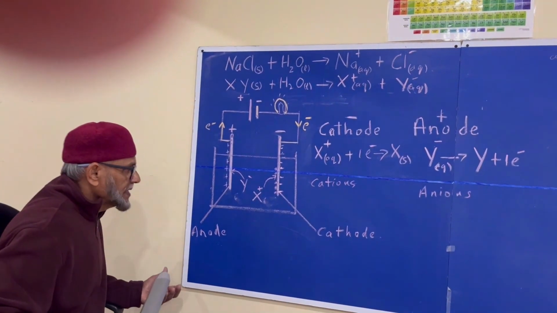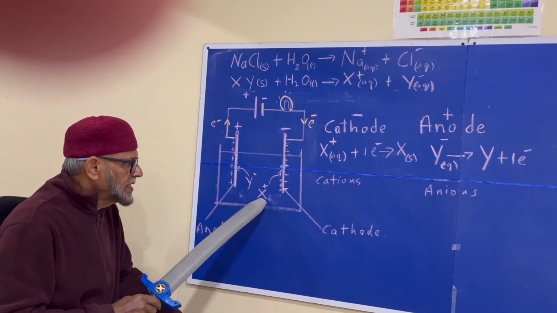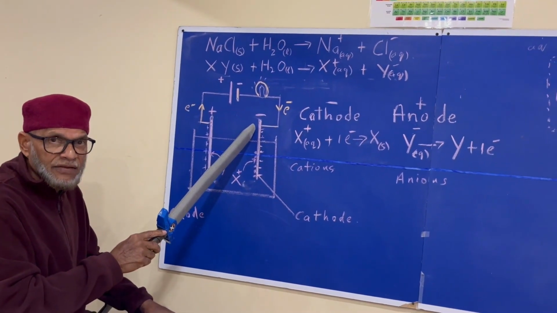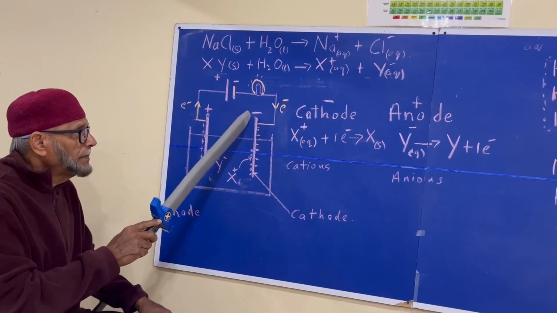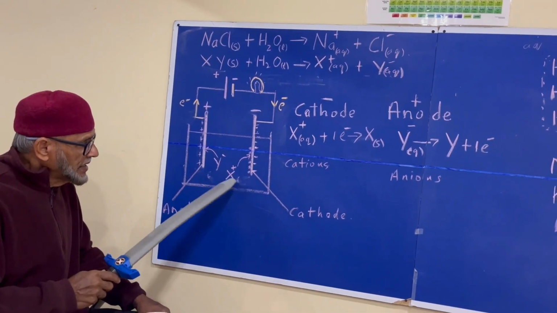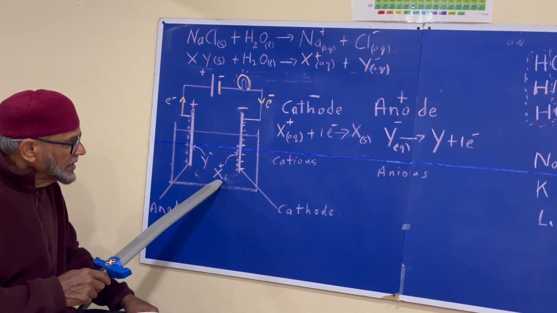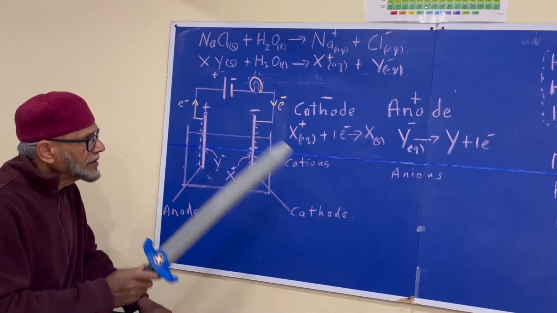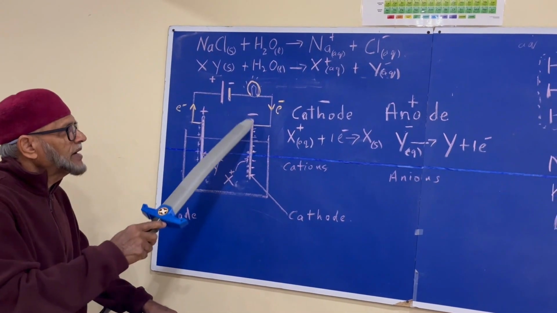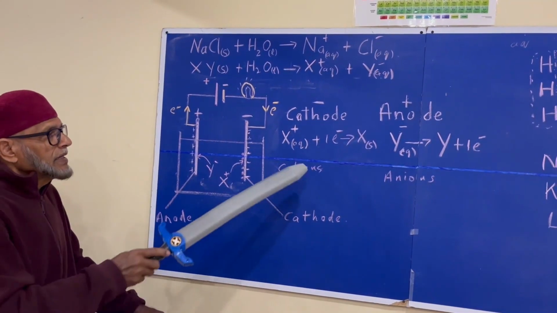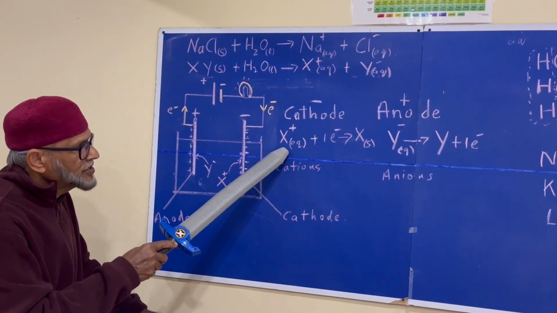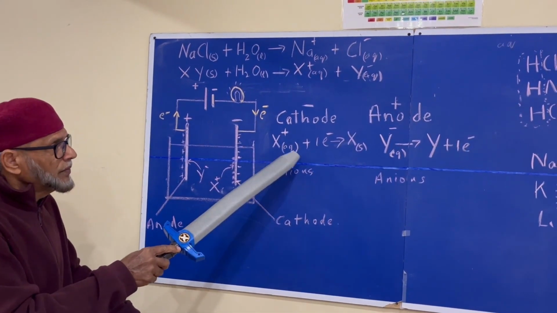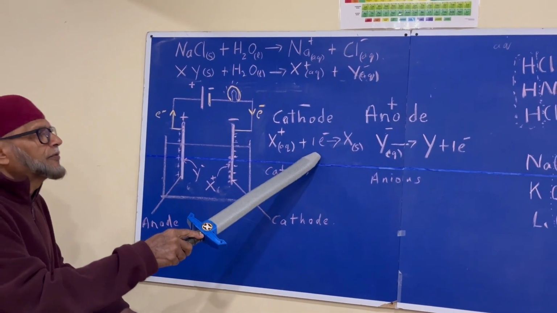The theory is this: because these ions are freely mobile and this cathode is highly negative, has a high negative charge, and these guys here are positively charged, they're attracted to the cathode there. So when they go onto the cathode there, because the cathode is having lots of electrons, each of those positively charged ions that we call a cation, because they're going towards the cathode, will collect electrons from the cathode.